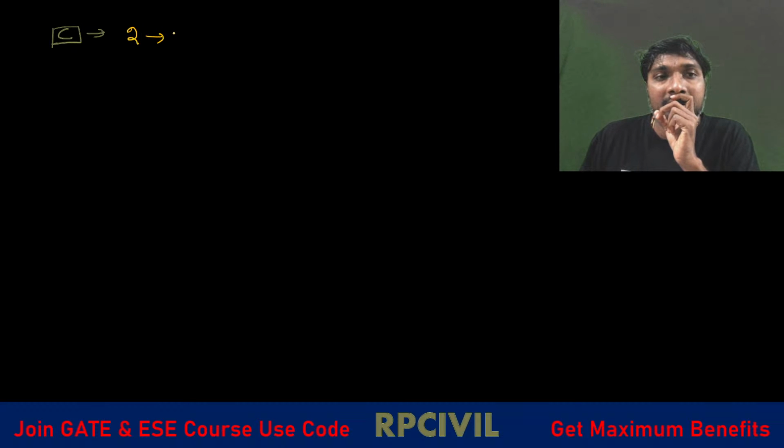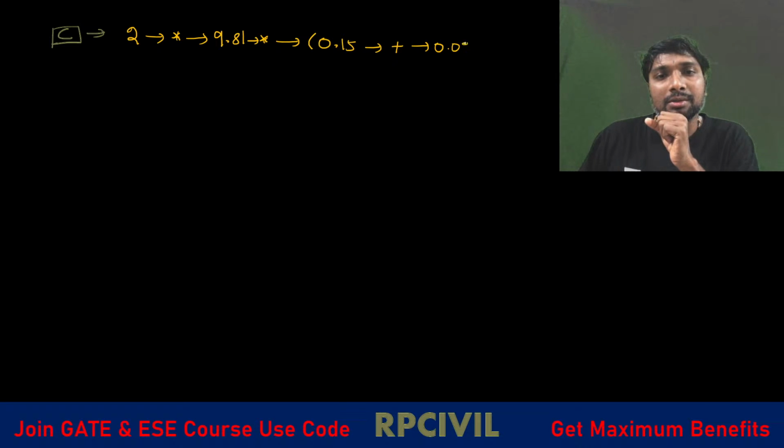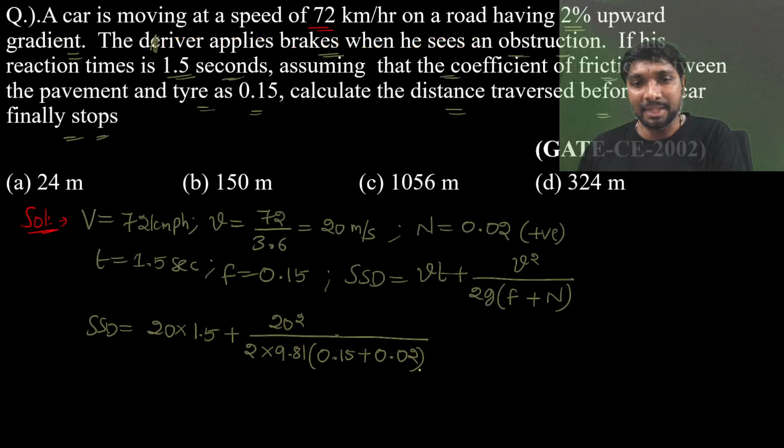2 we will enter, then the multiplication symbol, then 9.81, then the multiplication symbol. Then open a bracket. Inside the bracket you will write 0.15, then the plus symbol, then 0.02, and close the bracket. This is what we are getting, right? Like this.